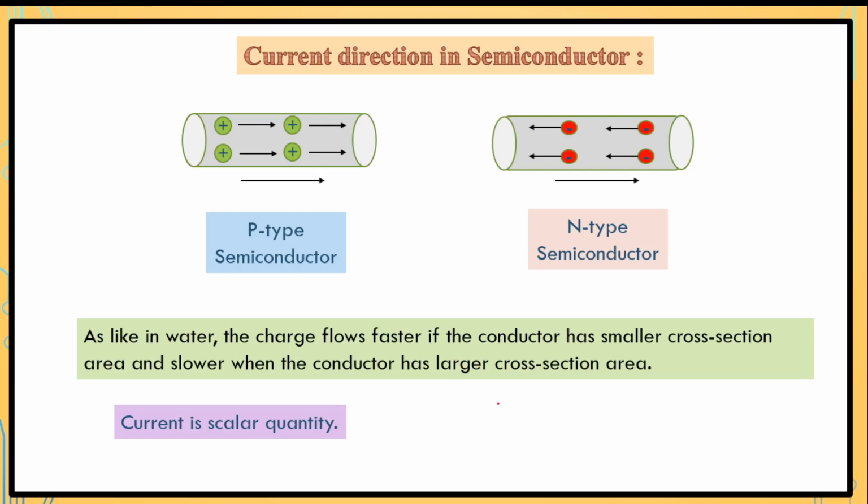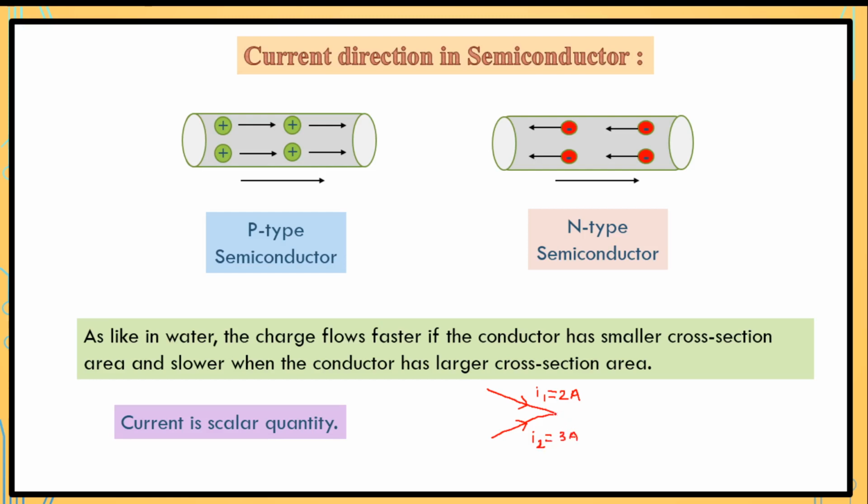So here what will happen? Current is a scalar quantity. Suppose we consider a wire in which the current is flowing in this direction, that current is I1, equal to, suppose, 2 ampere. From another wire, current is flowing in this direction, that is I2, which is 3 ampere.